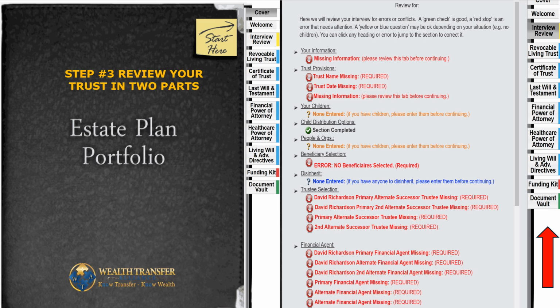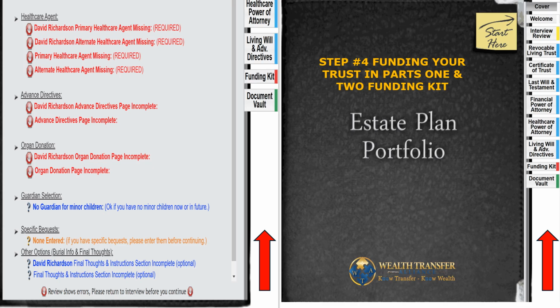Now watch. Here's step 4. Well, before we go to step 4, let's finish up on step 3. Step 3 has got the healthcare agent, and you see the healthcare agent's name is there. You see the advance directive. You see whose name is there. You see the option, the organ donation's name is there. All this, as you see, your name will be throughout the process of your technology, because it's you that we're talking about.